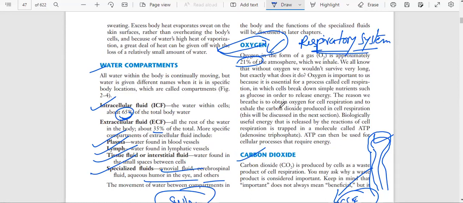Why do we need oxygen? Because our cells need energy. They require energy to function properly. Let me give an example: there is a bike, or an auto, whatever you call it. What does it need? It needs petrol.